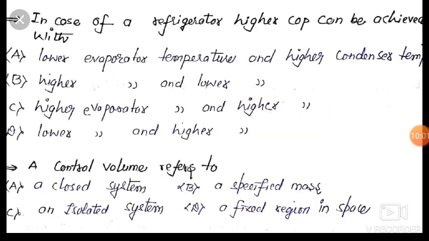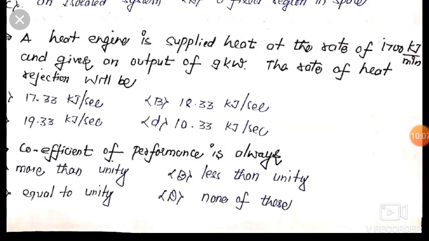Dear friends, now we will move to our next question, which says that a heat engine is supplied heat at the rate of 1700 kilojoule per minute and gives an output of 9 kilowatt work. The rate of heat rejection will be, friends, this is our heat engine.